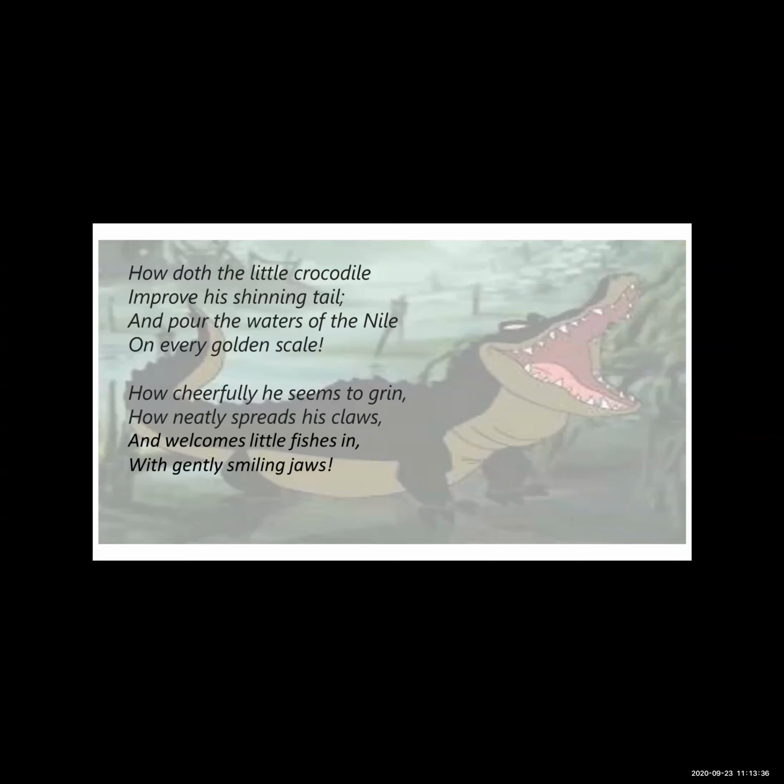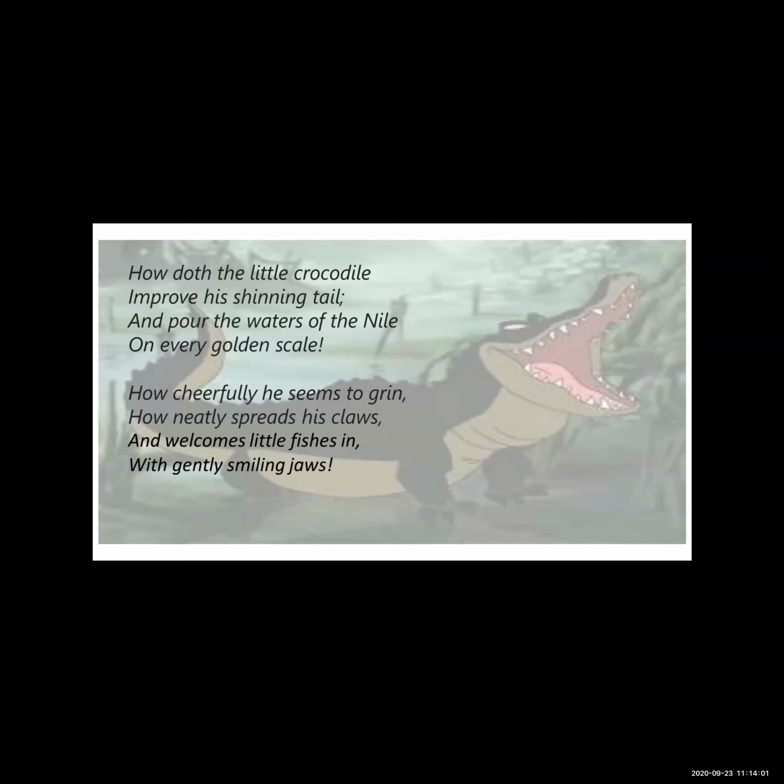See the crocodile as a model of being lazy and playing tricks. The crocodile is an example of being lazy and playing tricks. So here the poet is talking about the crocodile that lives in the river Nile.